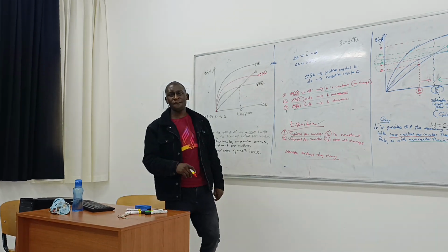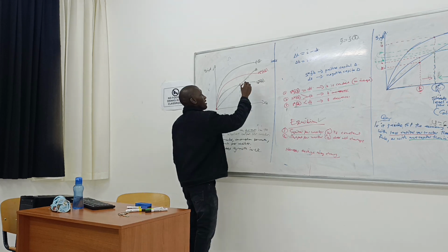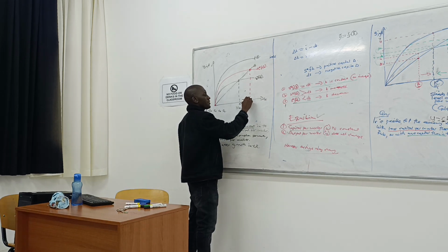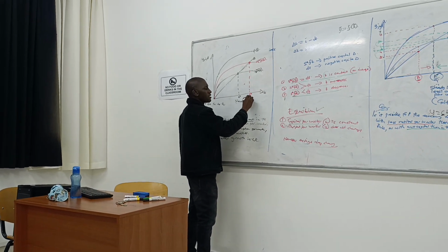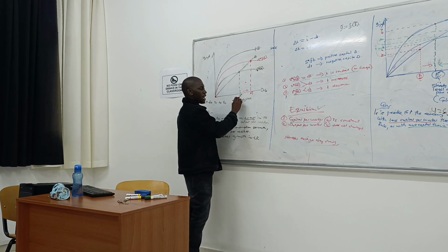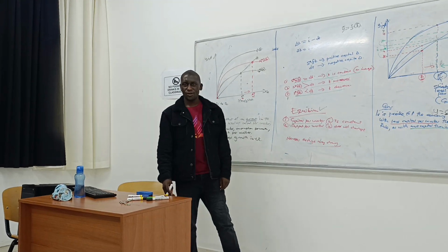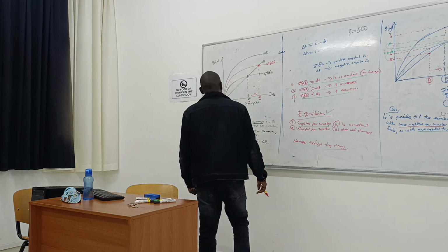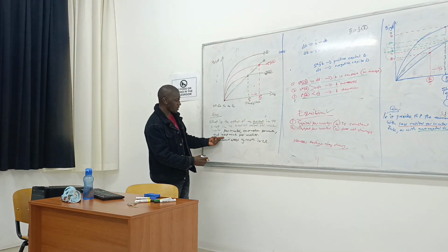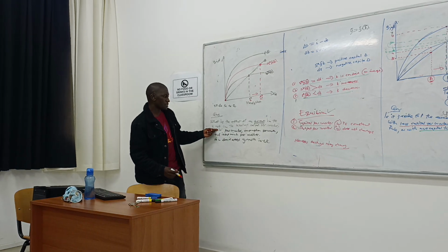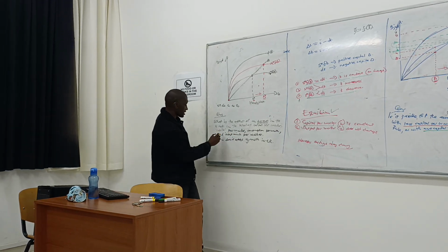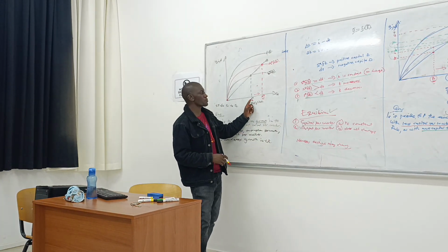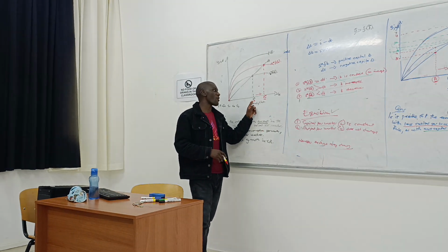Using the new investment function, the rate of depreciation is still the same, and the output per worker function is still the same. So we're going to have the new equilibrium. Let's see what is going to happen then. We're going to see that the golden rule level of capital is going to change from K star to K star 1. So we're going to start answering our questions. We start by answering what happens to the capital per worker. We see that the capital per worker is going to increase from K star to K star 1.